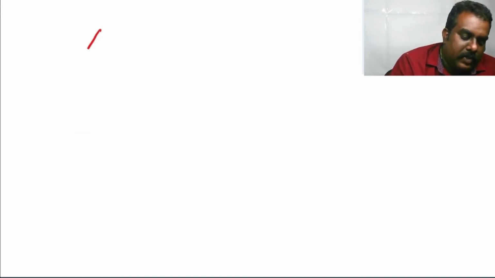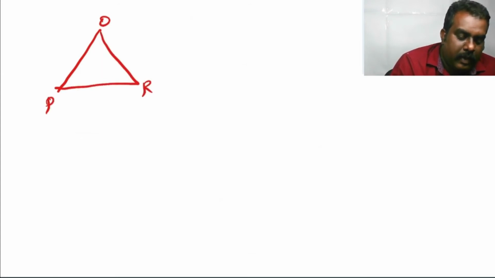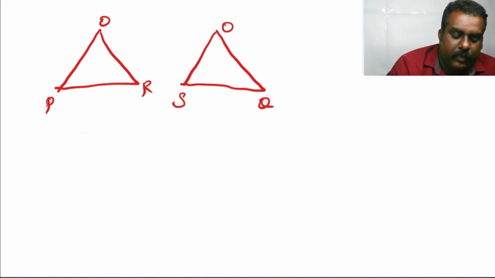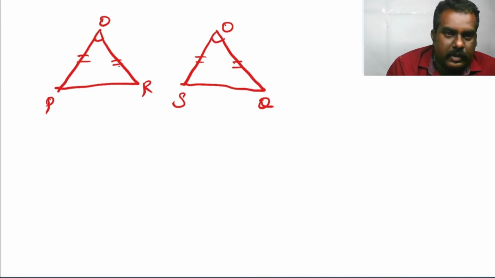Now let us take the triangle POR and triangle QOS, or SOQ. OP is equal to OS, OR is equal to OQ, and angle O is common. OP, OR, OS, OQ are radii of the given circle.